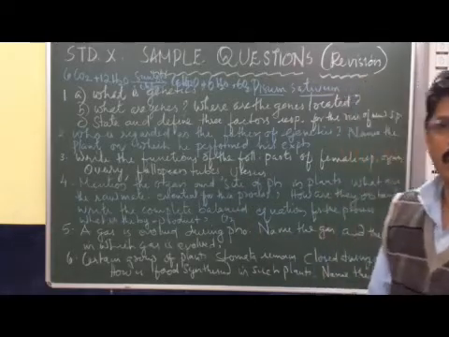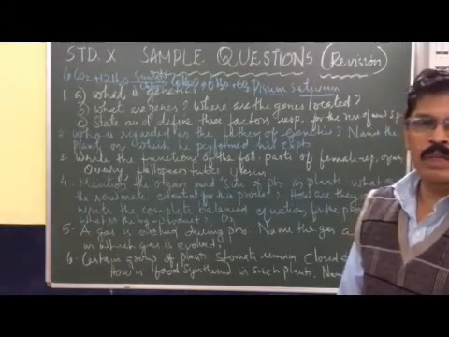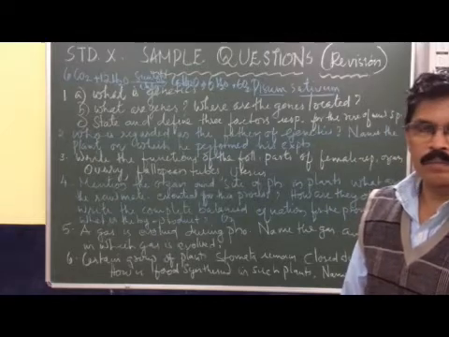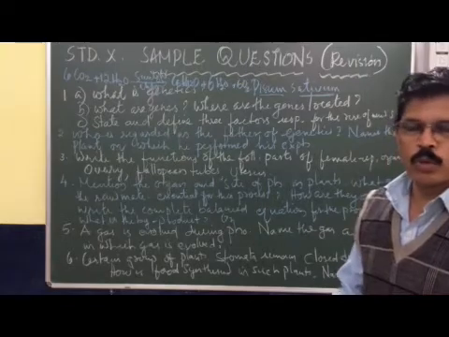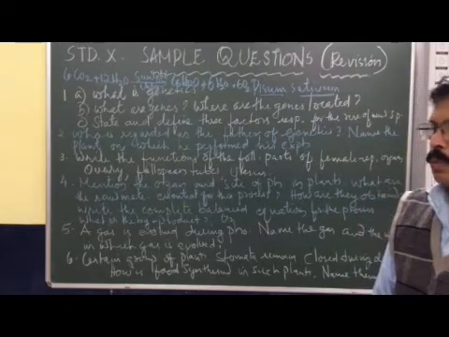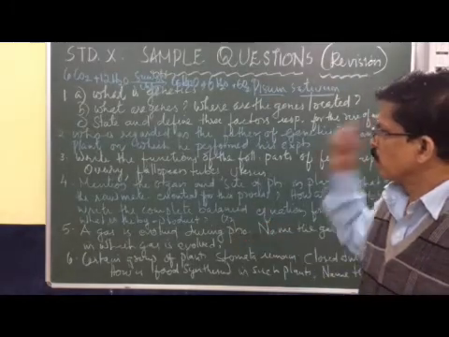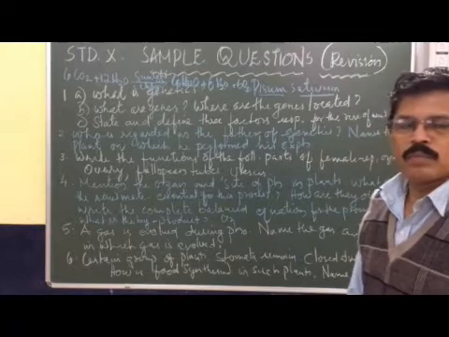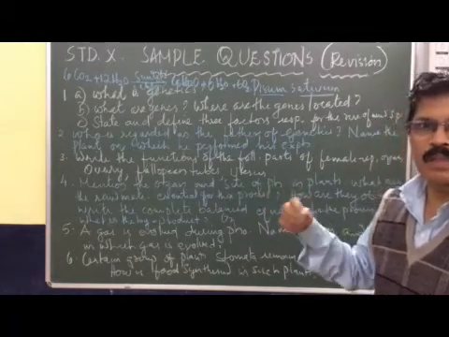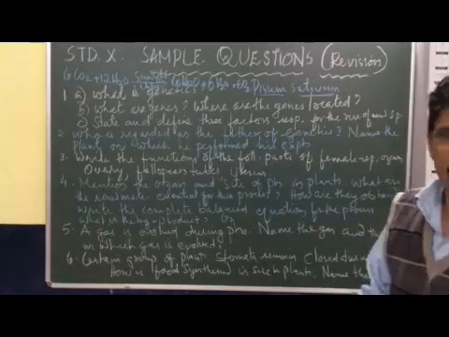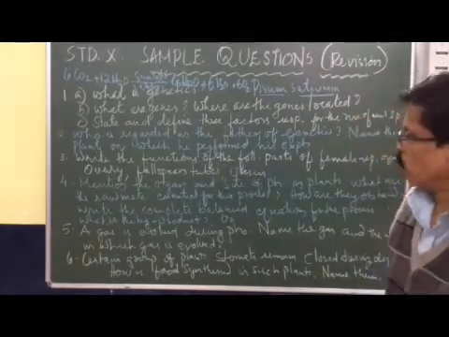They secrete the female sex hormone called estrogen, and every 28 to 30 days, any one of the two ovaries, not both, produces one egg or ovum, which is the female reproductive cell. Now the fallopian tube is a very thin tube-like structure in which fertilization takes place in the human female. Fertilization, the fusion of male and female gamete, takes place in the fallopian tube or oviduct.